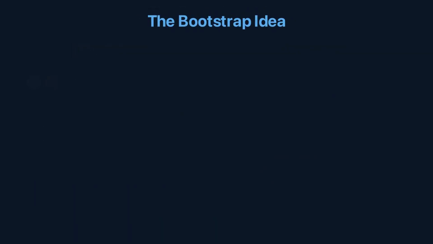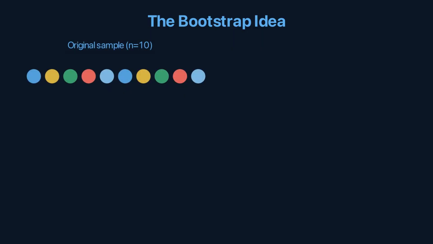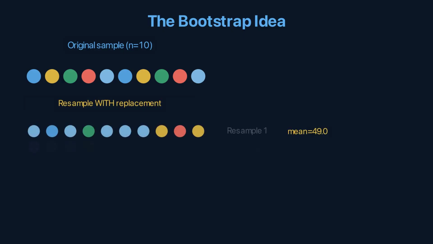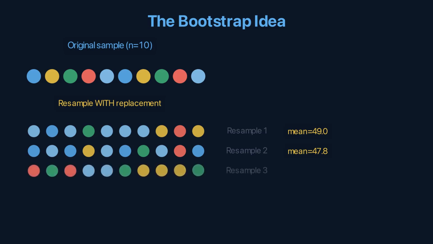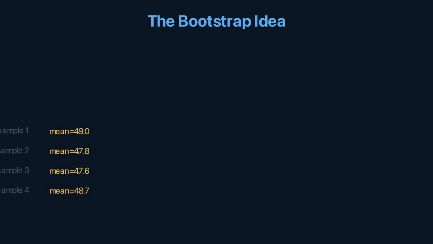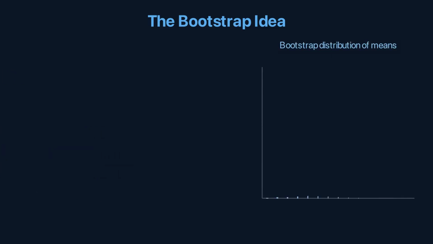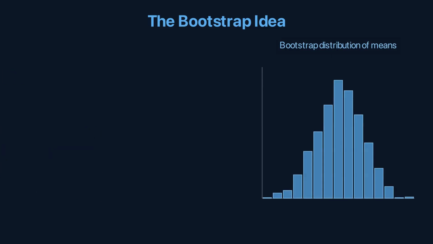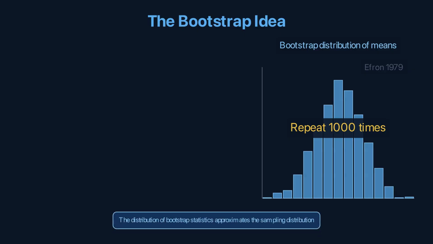Efron's Bootstrap, 1979. The idea: treat your sample as if it were the population. Draw a new sample of the same size with replacement. Some observations appear twice, some not at all. Calculate your statistic on this resampled dataset. Repeat 1,000 times. The distribution of Bootstrap statistics approximates the sampling distribution of your statistic. The spread of Bootstrap estimates approximates the standard error. No formulas, no distributional assumptions, just resampling.